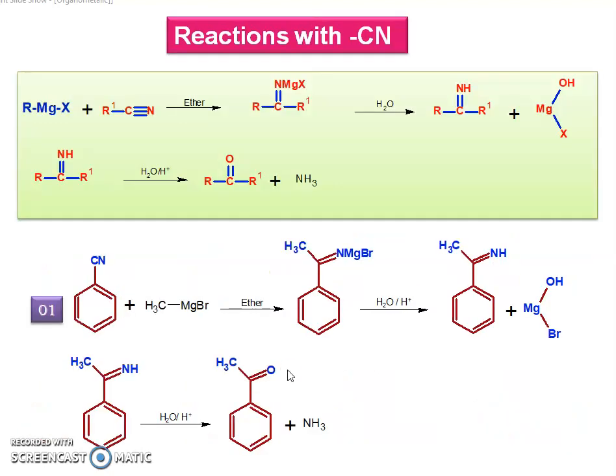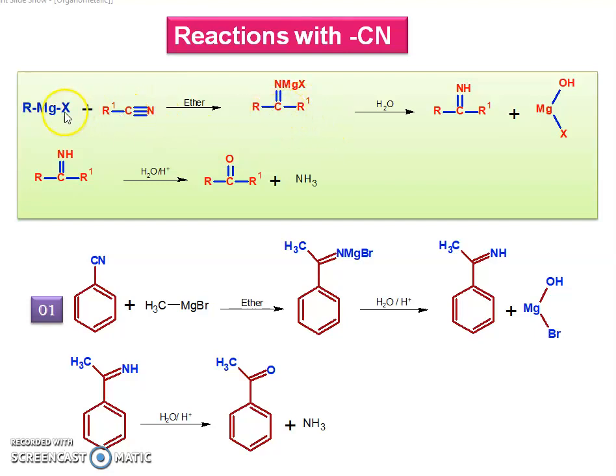Now the next reactions we have seen are the reactions with cyanide, similar to the reactions with CO2. The general reaction: Grignard reagent RMgX is treated with alkyl cyanide. This R carries a negative charge which attacks this carbon and forms a negative charge on nitrogen, so N-MgX.